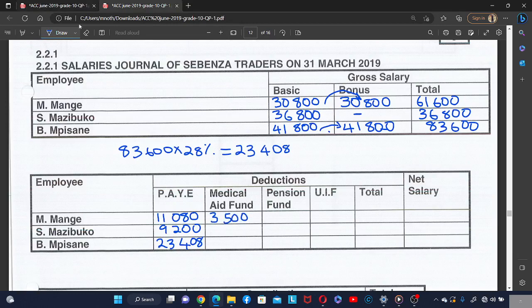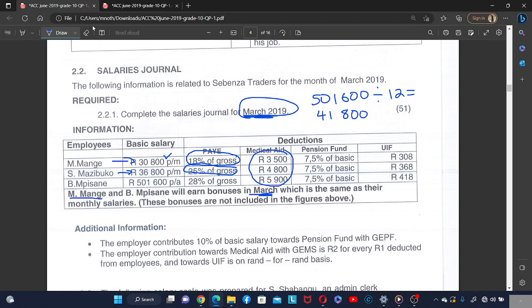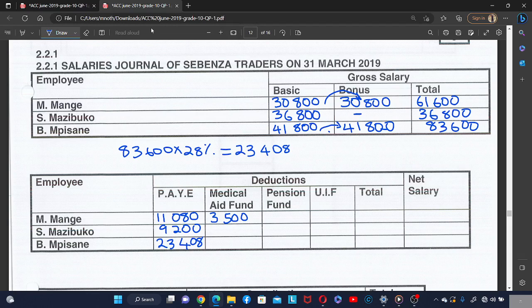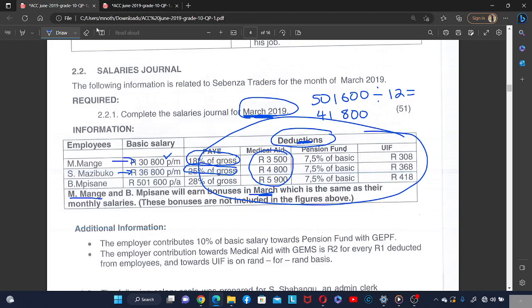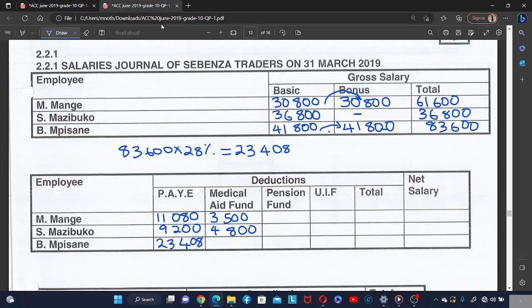Deduction for medical aid. Remember, it is written here that these are the deductions, meaning that all of this is a deduction because here it's written deduction. So that's PAYE, medical aid, pension fund, and UIF. These are all the deductions. So for Esma Zibogo, it is 4,800. And then for Pisane, 5,900.